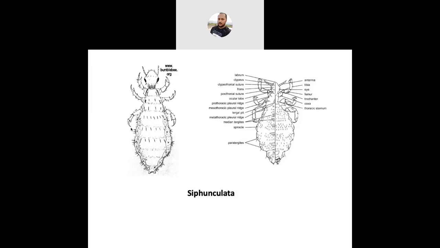Wings are absent or secondary wingless. Thoracic spiracles are upwardly bent, as you can see with my cursor. And the abdominal pleurites are very well sclerotized. Eggs are called nits, and they are strongly glued to the hair.